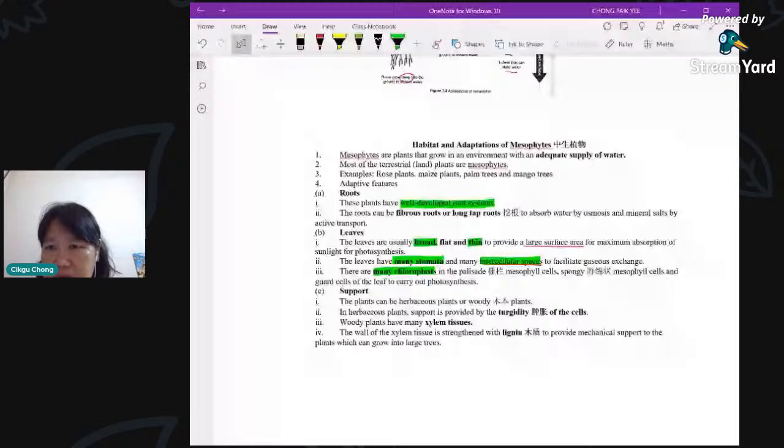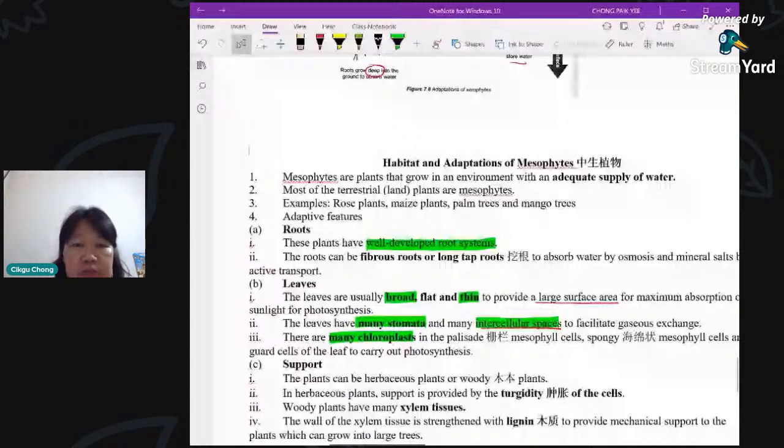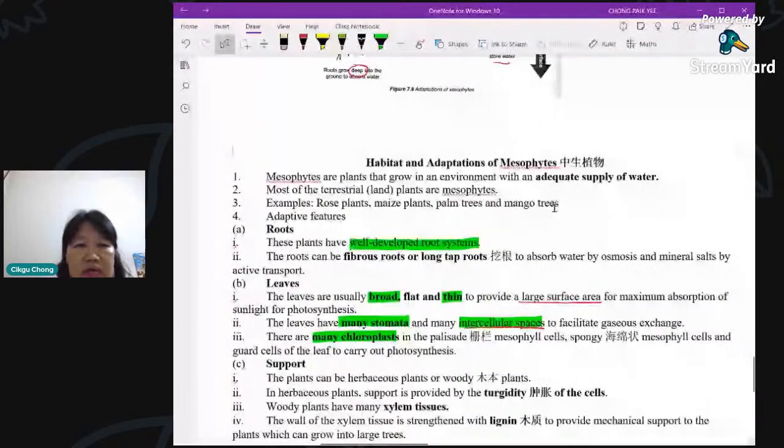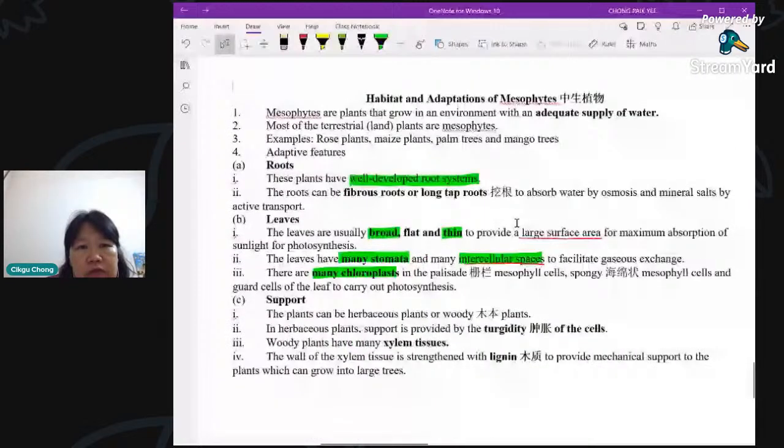Let me widen this. Okay, so most of these are terrestrial. Most of the terrestrial plants are actually mesophytes. The normal ones you see, rose, whatever plant that we have, the balsam, palm, mango, rubber trees, and so on. So how are these roots? They have a well-developed root system, either fibrous or tap roots, depending on whether they are monocot or eudicot. For monocot, they have fibrous roots. For eudicot, okay, now we call it eudicot, they have tap roots. So they are able to absorb water by osmosis. If you absorb water, you say osmosis. If you absorb mineral ions from the soil, you say active transport.